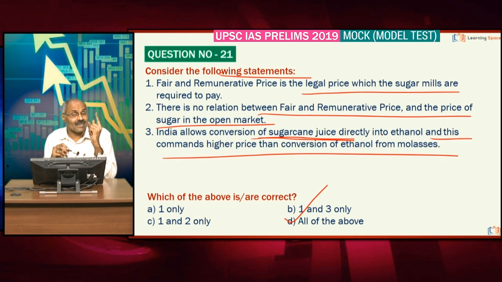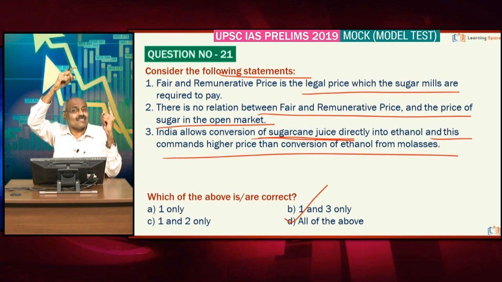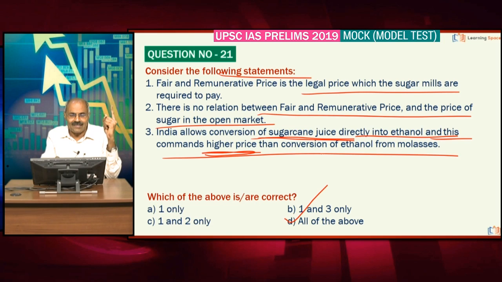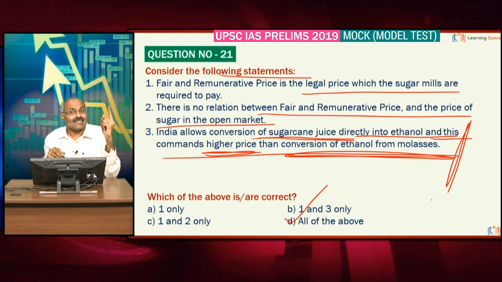Friends, most important development last year, India allowed conversion of sugarcane juice directly into ethanol, instead of converting it into sugar. Why was this decision taken? This decision was taken because of the glut in sugar produce. Right? So, if the mills are doing it, it commands a higher price than conversion of ethanol from molasses. So, if ethanol is manufactured in this way, it commands a higher price. This is the important point to note, right? So, all of the above.